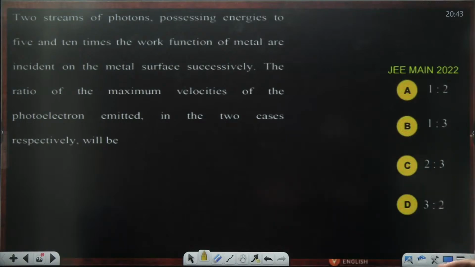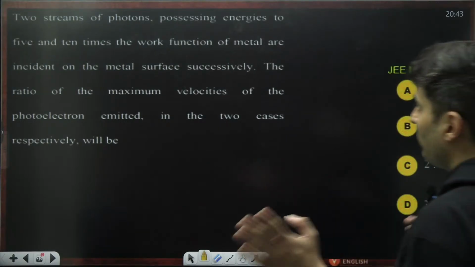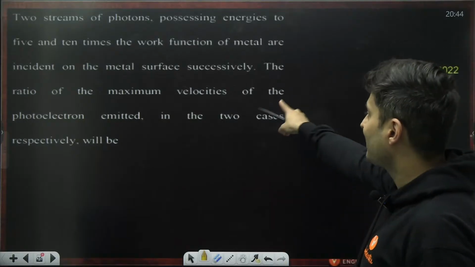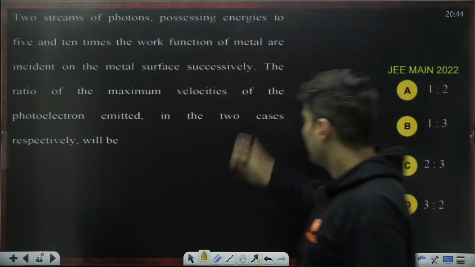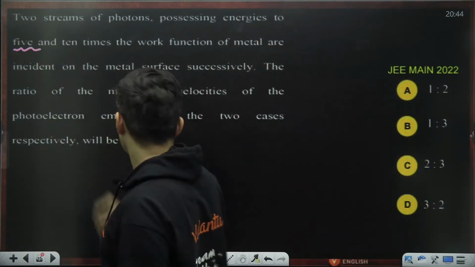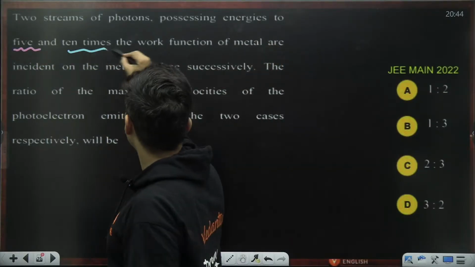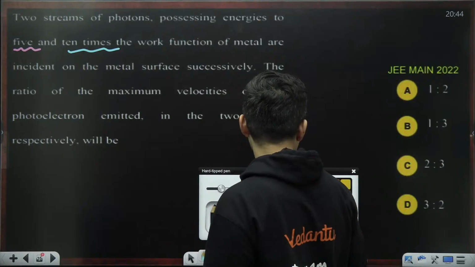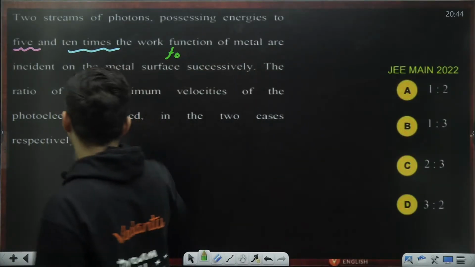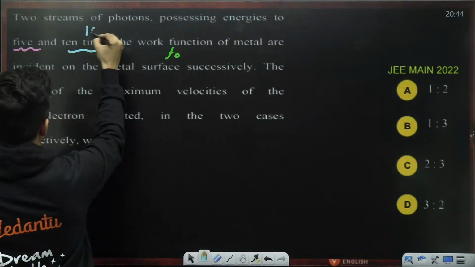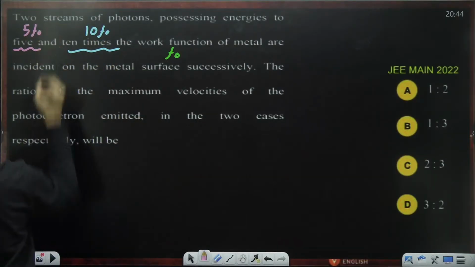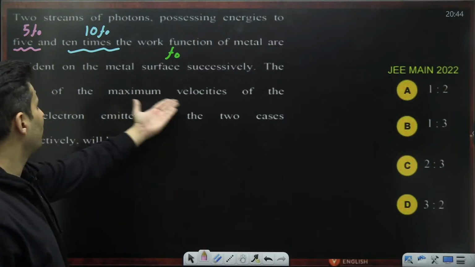There are two streams of photons possessing energies 5 and 10 times the work function. The ratio of the maximum speeds. Guys, now will you be able to solve this? See the approach, is it not the same thing? This is 5 times, this one is 10 times the work function. Assume the work function has the frequency f naught. So this is 10 f naught, and this is nothing but 5 times f naught. And the question is the ratio of the maximum speeds.